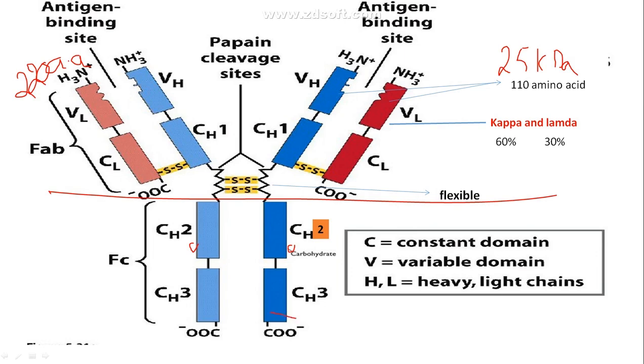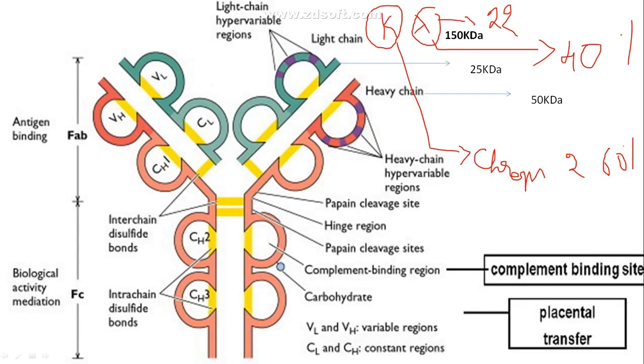This entire part is 50 to 70 kilodaltons, whereas the light chain was only 25 kilodaltons. We said the light chain is of two types, kappa and lambda. They are similar in structure and function, only the chromosome which codes them is different. One is coded by chromosome 2, the other by 22.